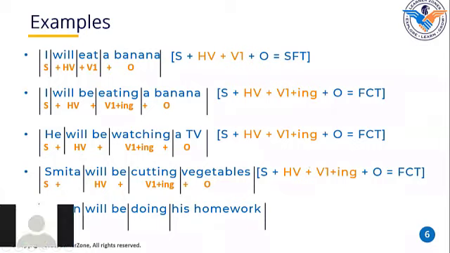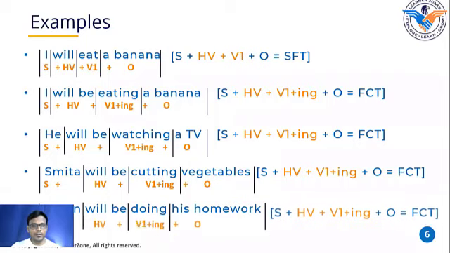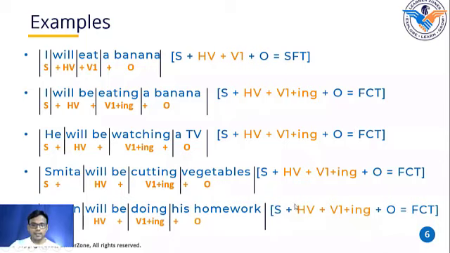Ketan. What is the verb here? Doing. What is the helping verb here? Will be. What is the object here? Homework. Awesome, Ketan. Very good. Okay. So whatever you have said is exactly correct, and hence the formula is S plus HV plus V1 plus ING plus O. Okay. That's what it is, future continuous tense.